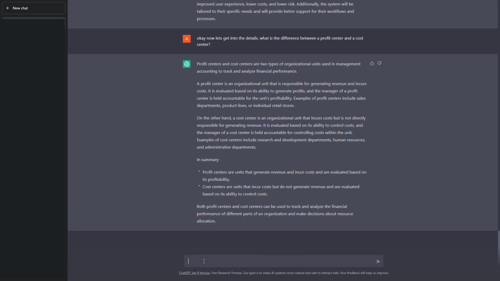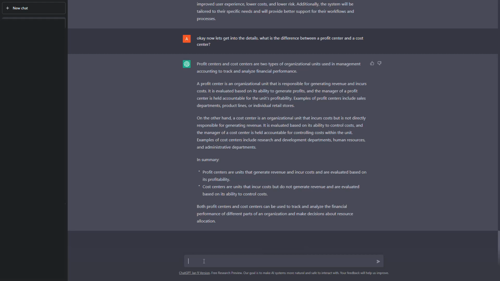So maybe I can suggest at this point of time that if we are looking for textbook definitions with respect to SAP, instead of going to Google you can directly go to ChatGPT and in the majority of cases you will get a really good response.